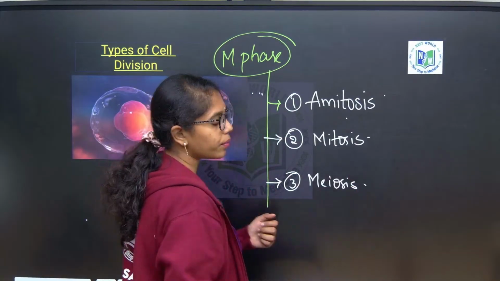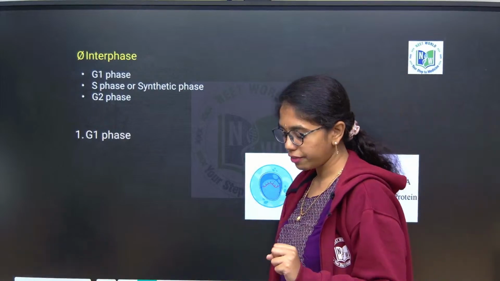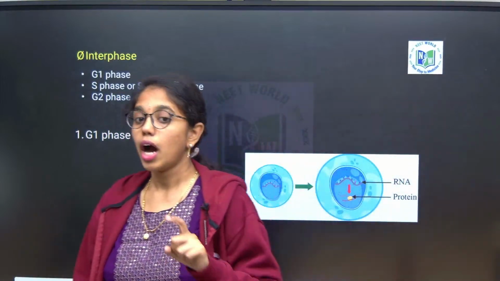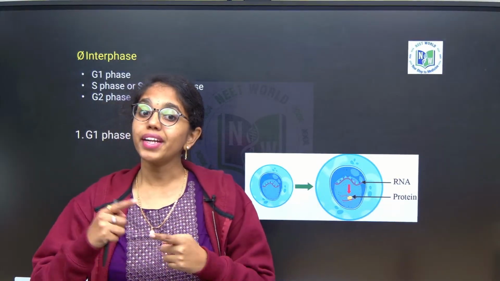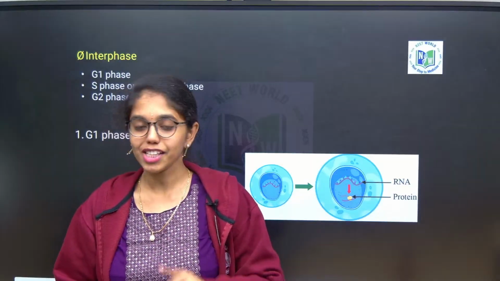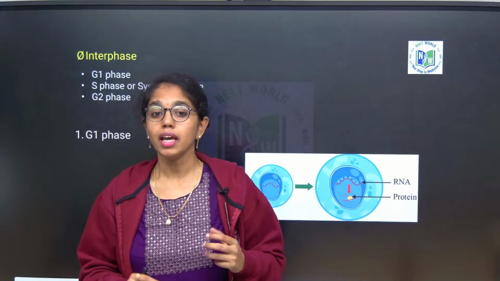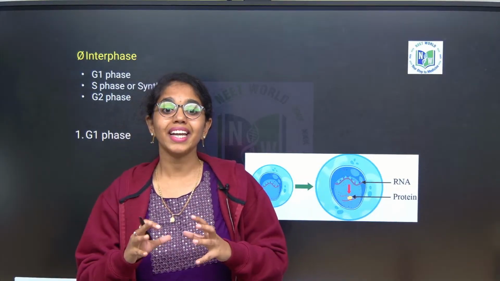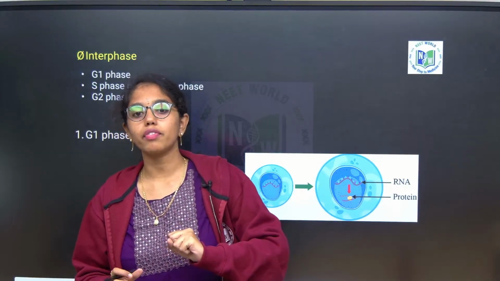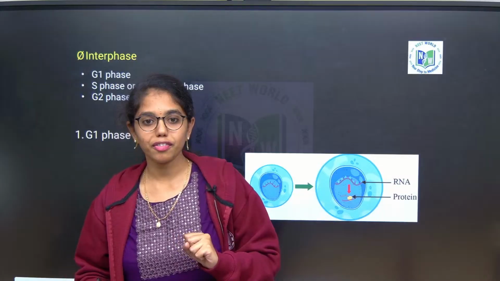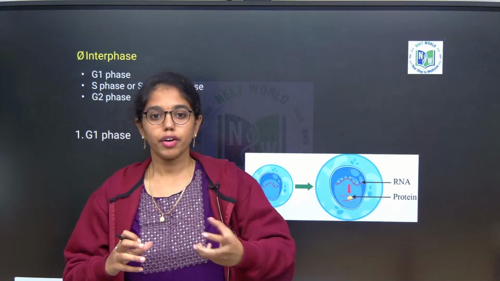Let us get started with the 3 subsequent phases of interphase. In the cell cycle, a human cell will divide in 24 hours, of which 23 hours will be interphase, and just 1 hour is M phase. If you see yeast cells, the cell cycle takes 90 minutes, and in the same way 90% of the time will be occupied by interphase.